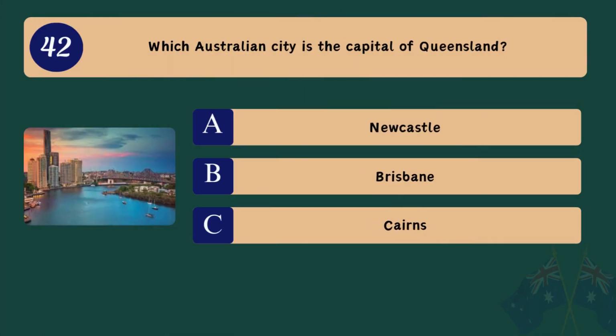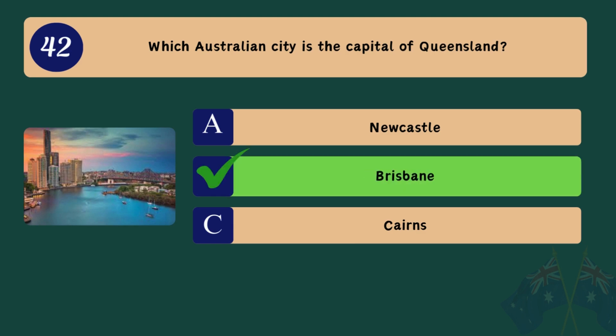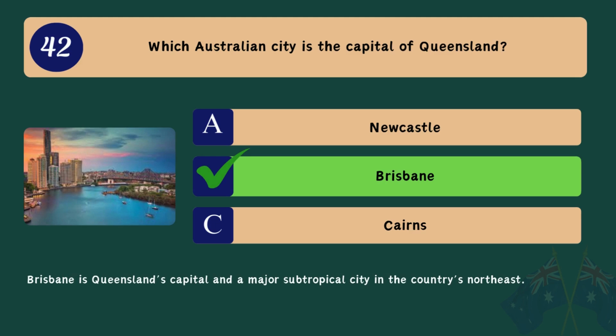Question 42. Which Australian city is the capital of Queensland? A. Newcastle. B. Brisbane. C. Cairns. Correct answer. B. Brisbane. Brisbane is Queensland's capital and a major subtropical city in the country's northeast.